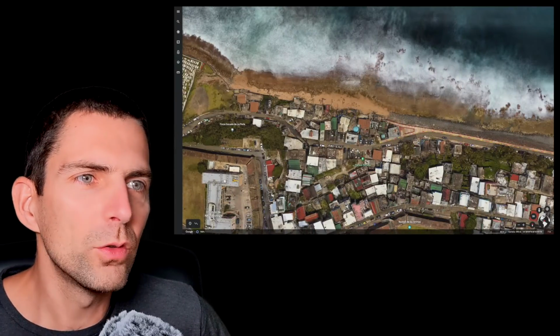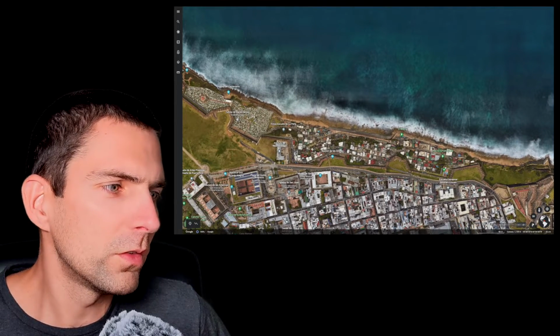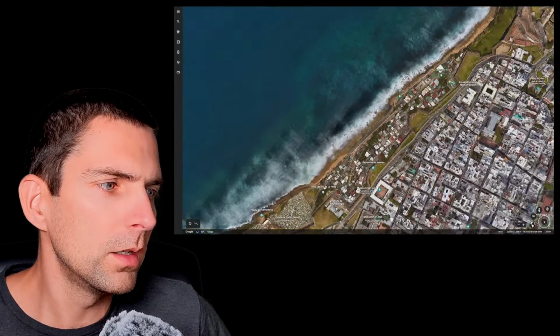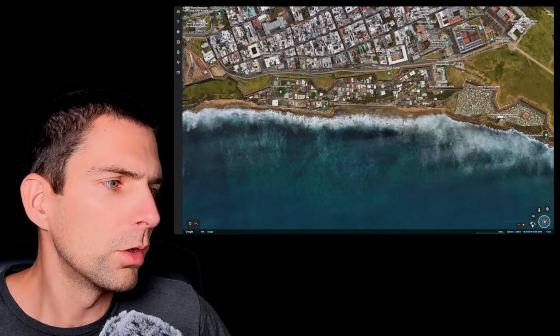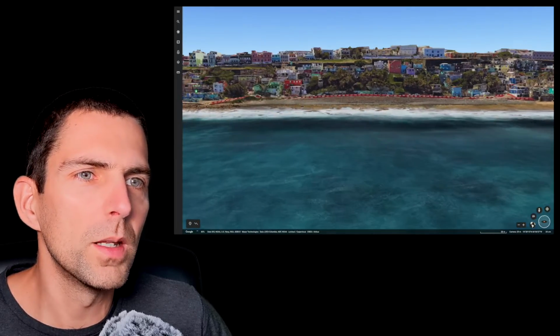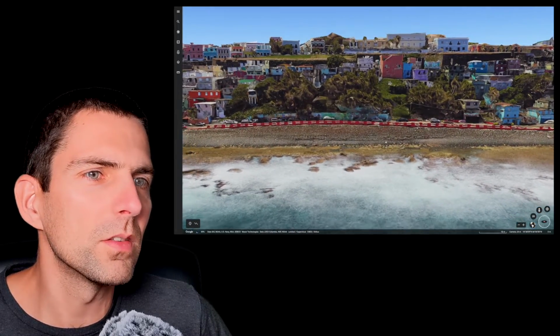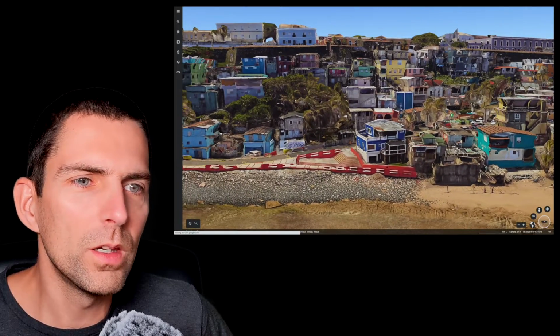So if I go back to Google Earth, I'm coming from the water. So I'm going to turn here, double click here, going from the water, and I'm going to go down like this. That's really nice to be able to zoom in like this, and we have all these 3D buildings. So I'm going to look around the coast, and guess what? Here we go. Look at this.